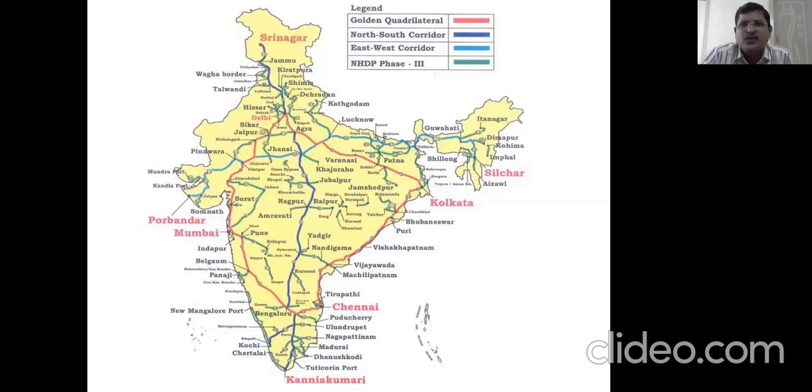Then the last one, green, is the major national highways. That is, different phases we have. There are a lot of national highways, that is the green color, and other than this you have a map in your textbook also where all the national highways with the numbers are given. Of course numbers will be slightly changing because of new roads coming up. Okay.